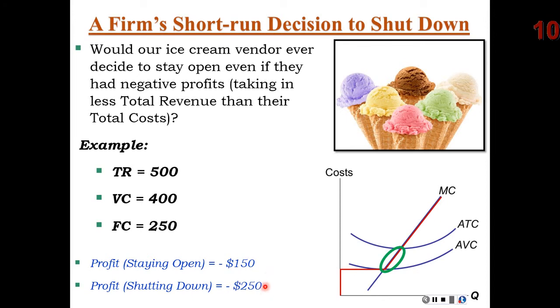So both of these are bad scenarios for a business. Which one is the least bad? Well, staying open is the least bad in this case. That represents this portion right here on their marginal cost curve. That's why firms, even if they're maybe losing money in this region, would still decide to stay open because they would be losing less money by staying open.